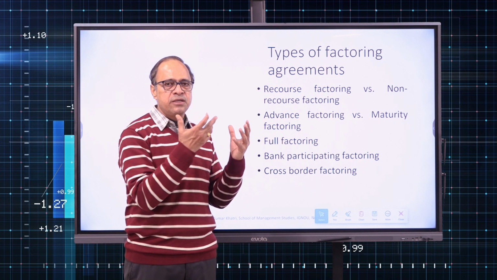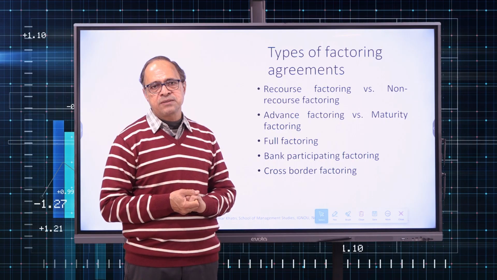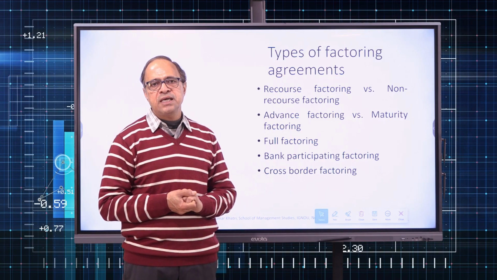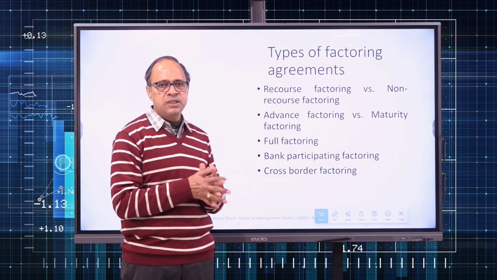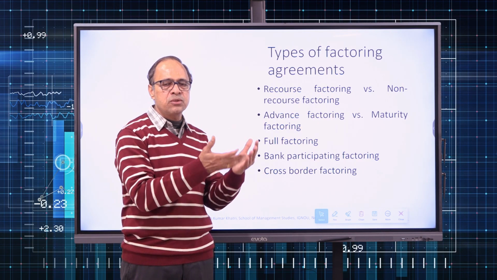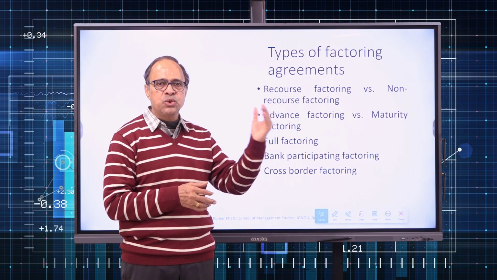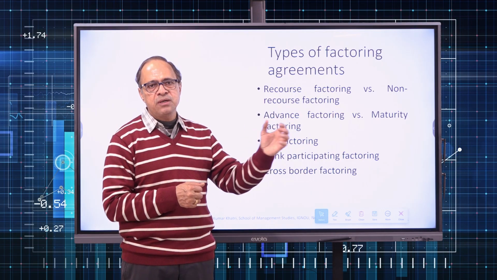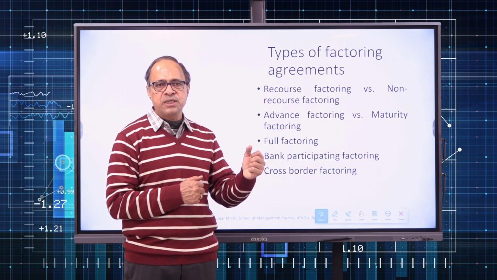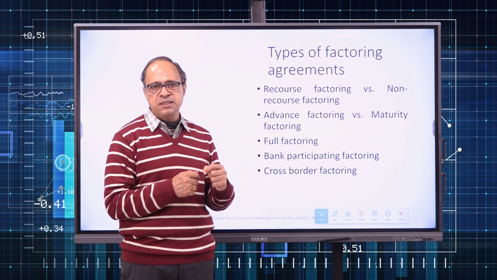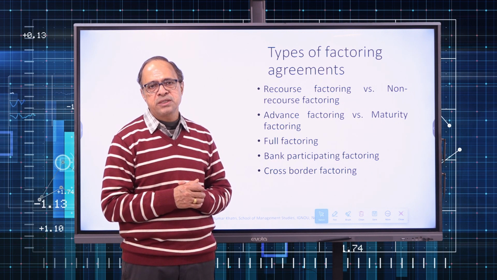So let us say receivables of 100 crore are factored and 80 crore is received as an advance. Definitely the factor will charge interest on that 80 crore also. So 80 crore is given as an advance, and the remaining 20 crore will be given back on the maturity of the receivables. By the end of the maturity, the factor will collect the money from the receivables, deduct his interest charges and pay the remaining amount to the company who had sold the receivables.